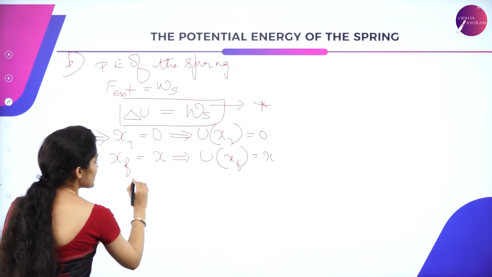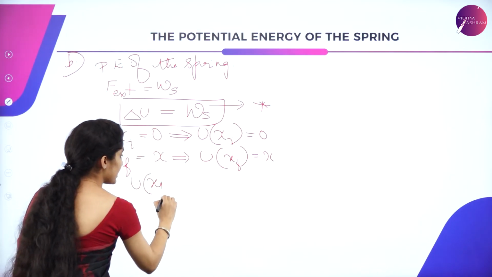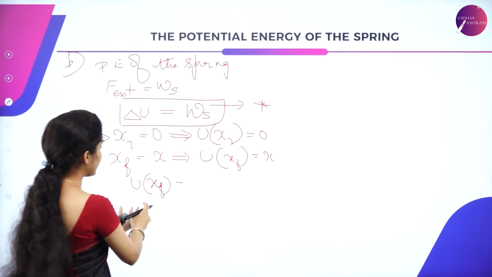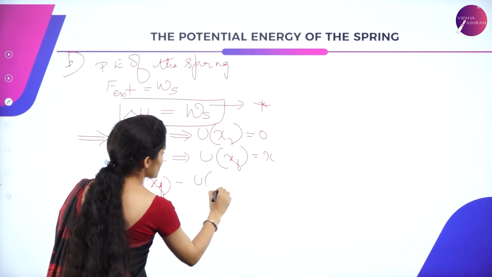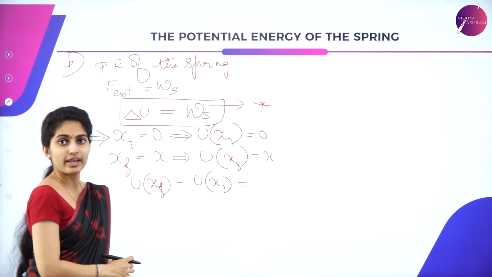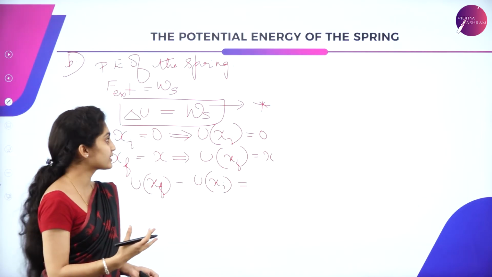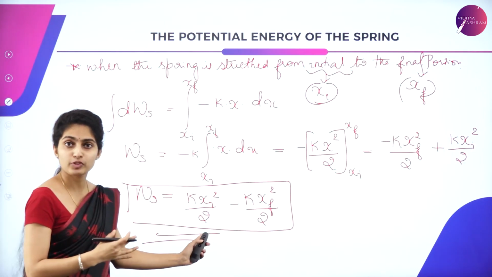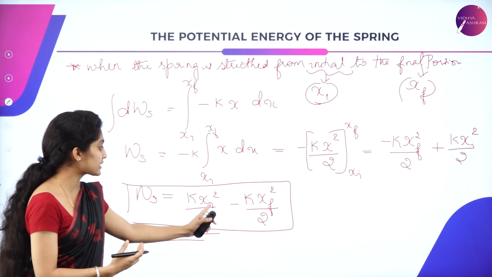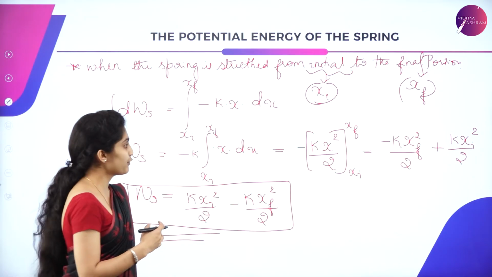It is nothing but delta U, that is U of xf, the potential energy at final position minus the potential energy at initial position, is equal to Ws. This Ws is the work done, and the work done from the initial position to final position is given by half k xi square minus half k xf square.